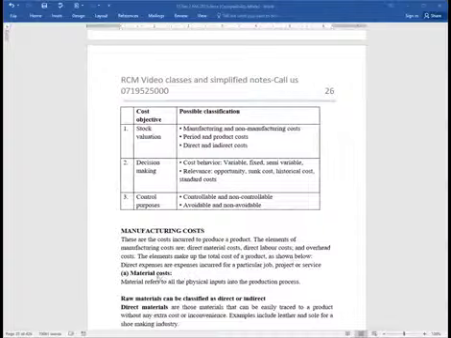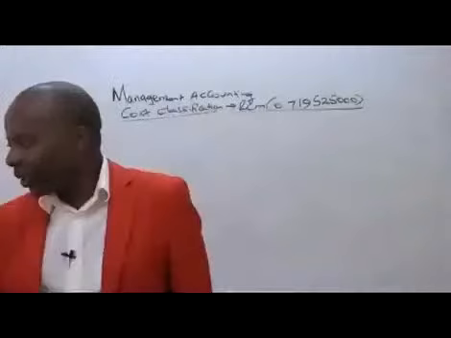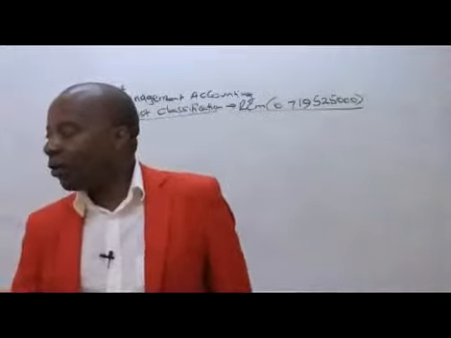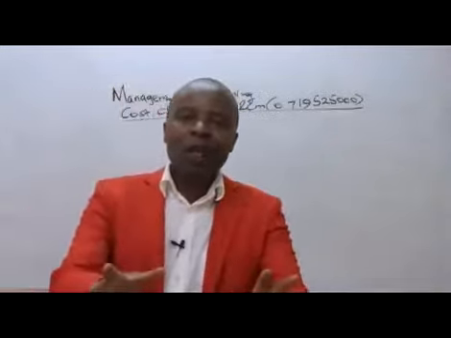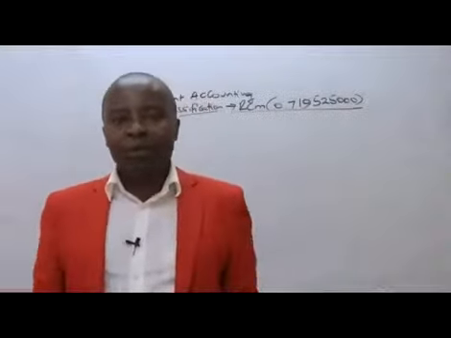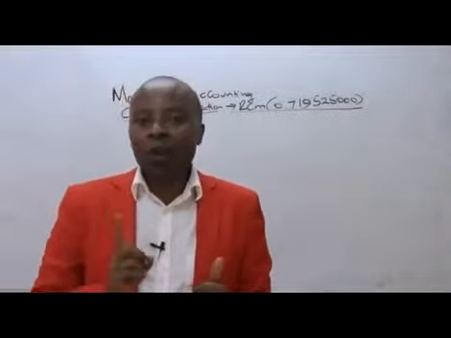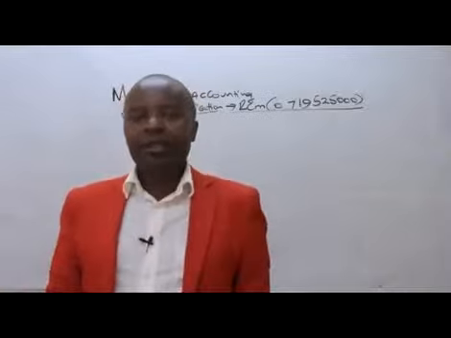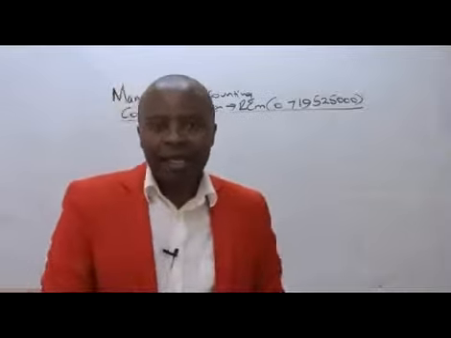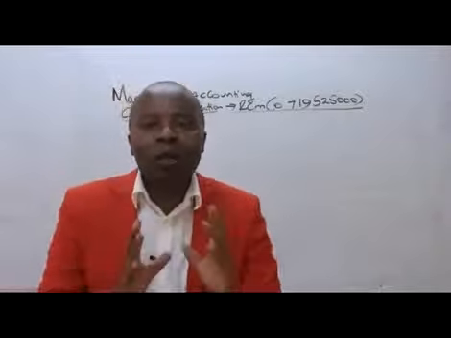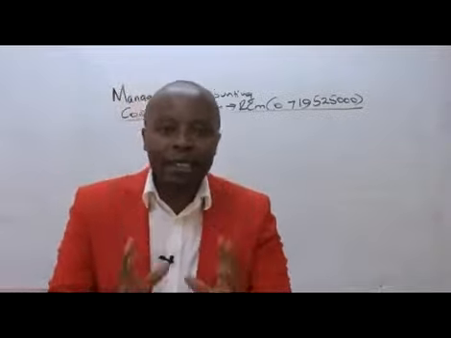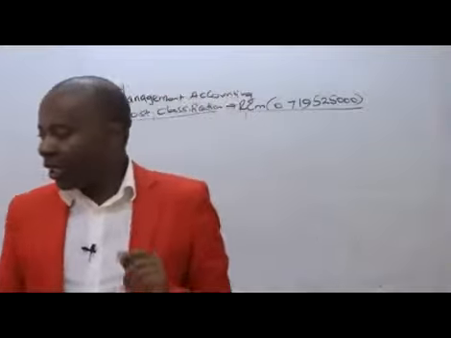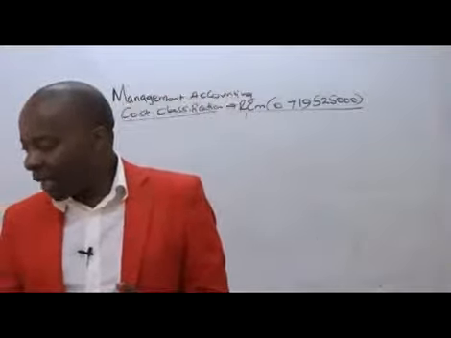Material cost refers to all the physical inputs into a production process. Ladies and gentlemen, if today I was a carpenter producing tables, some of the raw materials that I will need are, for instance, timber. When I bring in the timber, that automatically will be accounted under raw materials. It's important for you to understand that.